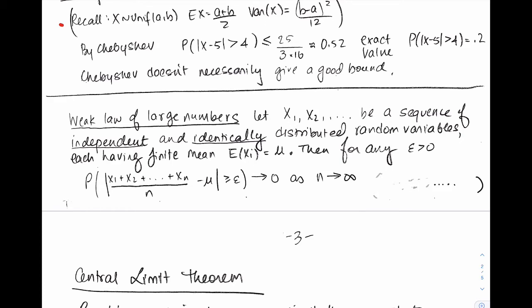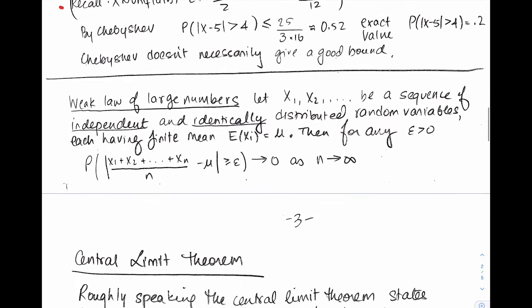Okay, so this tells you that this average of the xi's goes to mu in probability. The strong law says it goes to mu for every omega. Okay? All right, anyway, so we have the weak law, and this says that this goes to mu in probability. All right, let me just write that over here.